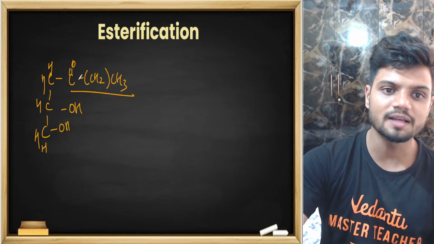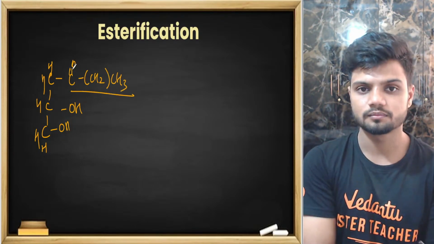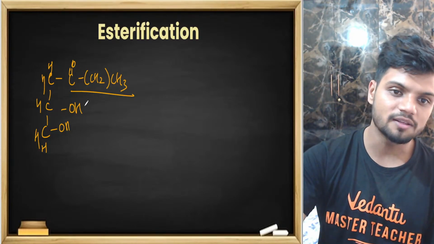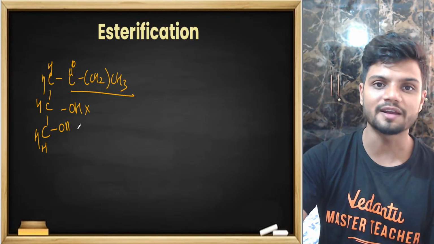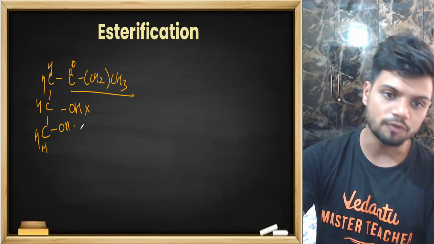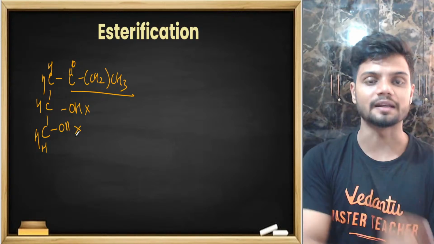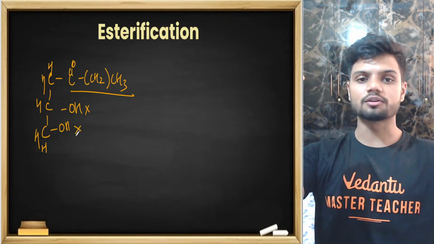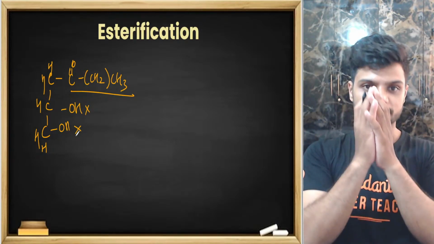If you add a fatty acid to one of the OH, that becomes a monoglyceride. You add one more fatty acid here, it becomes a diglyceride. One more fatty acid here, that becomes a triglyceride. So you're taking a fatty acid, you're taking a glycerol, and you're joining them together.